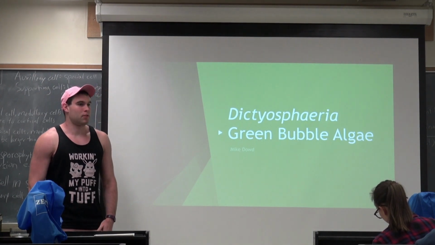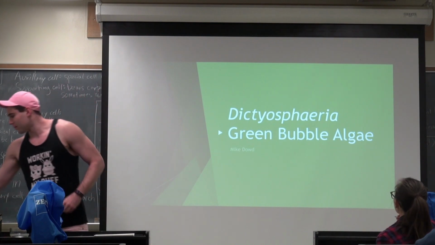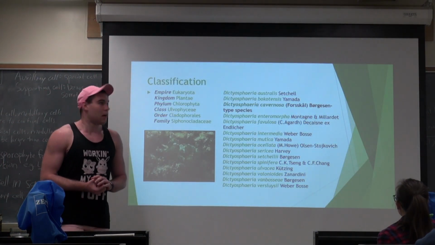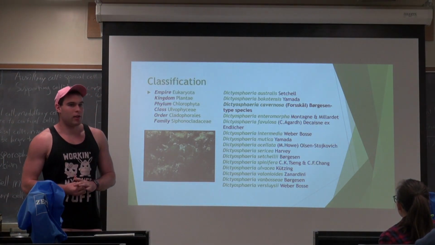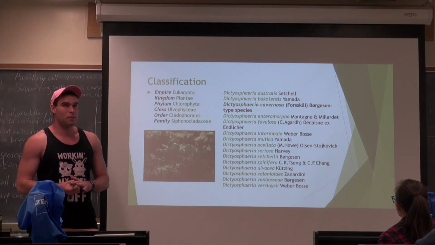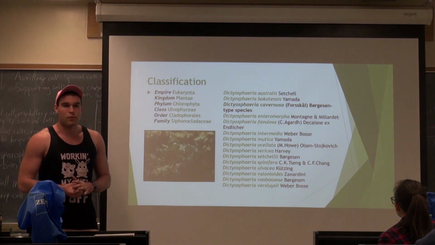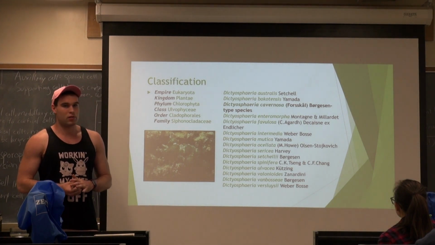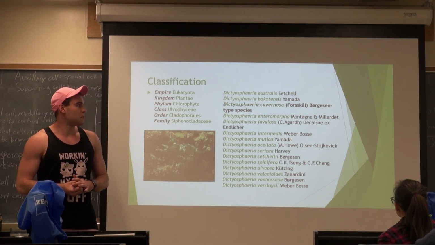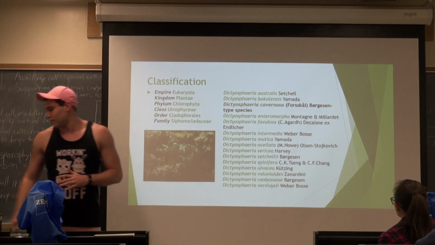Hey, I'm Mike. I am presenting on the genus Dictyosphaeria, green bubble algae. So, Dictyosphaeria is a eukaryotic plant in the phylum Chloropta, class Ovoviceae, order Dictyosphaeria, and family Siphonochlodaceae. There are 15 species worldwide, with 2 here in Hawaii, and the type species is Dictyosphaeria cavernosa.